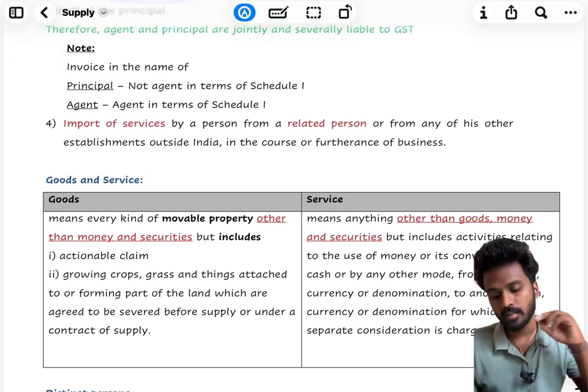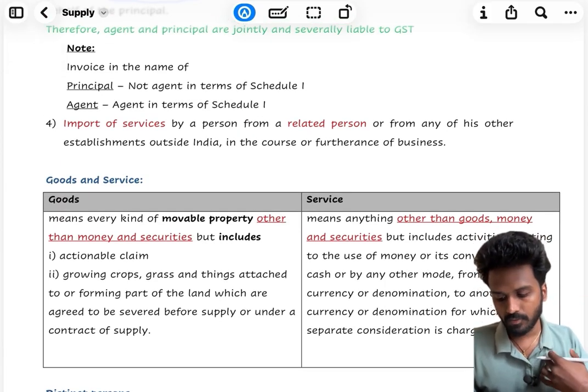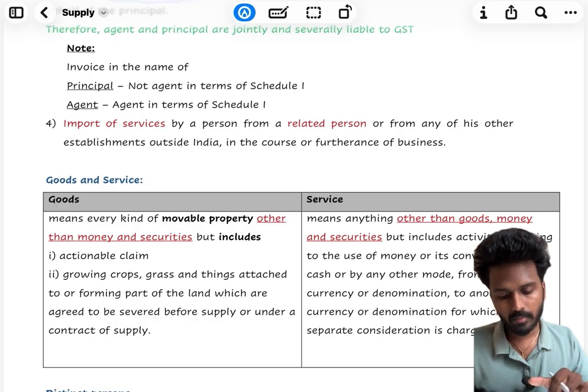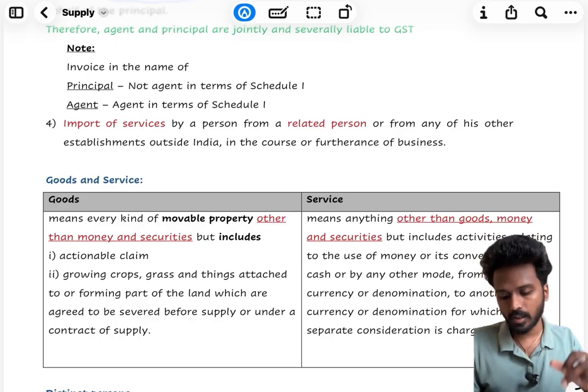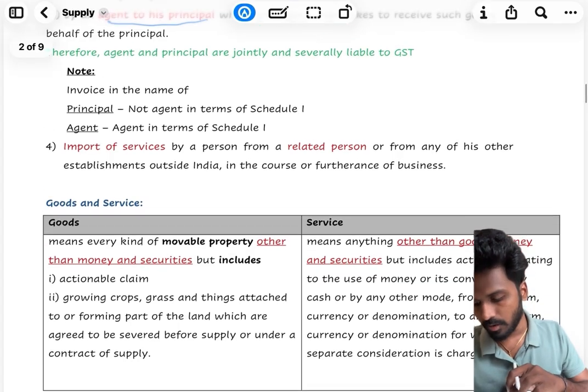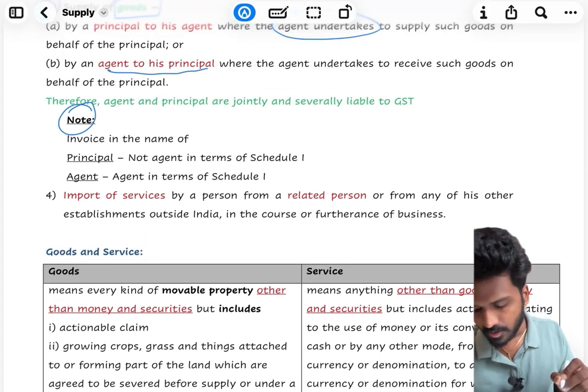Before the fourth point, importation of services by a person from a related person or from any of his other establishments outside India in the course of furtherance of business, we'll cover this note.